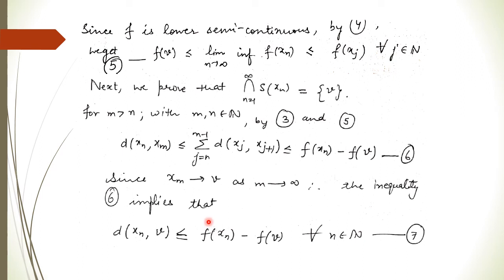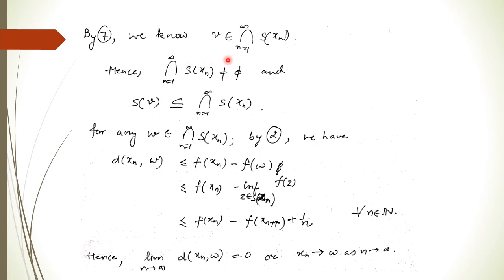If you take m going to infinity, your xm is going to v. So we can write the distance of xn comma v is less than or equal to f of xn minus f of v. And this is true for every n belonging to the natural numbers. Call this equation 7. Now by using 7, just by the definition, for every n belonging to the natural numbers, the distance of xn comma v is less than or equal to f of xn minus f of v. So v is a member of every Sxn, so it belongs to the intersection. Clearly the intersection is non-empty.